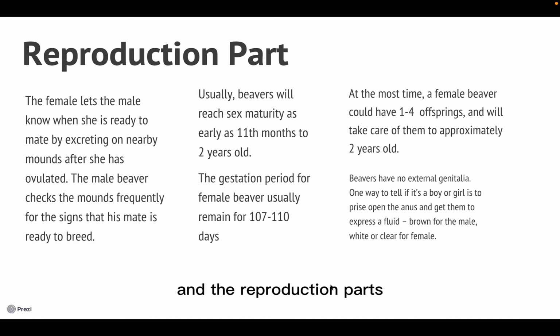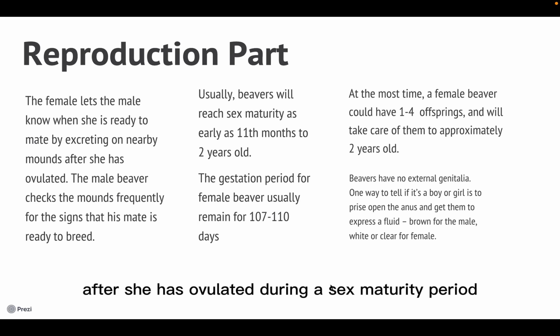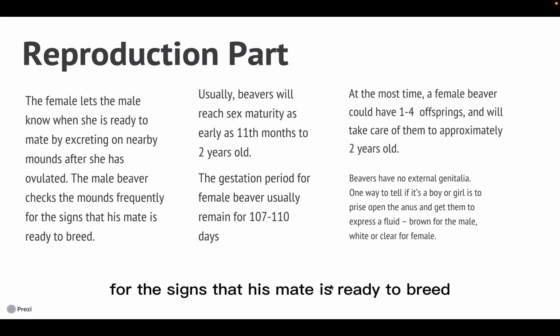Now, the reproduction part. The female beaver lets the male know when she is ready to mate by excreting on nearby mounds after she has ovulated during the sexual maturity period, and the male beaver checks the mounds frequently for signs that his mate is ready to breed.